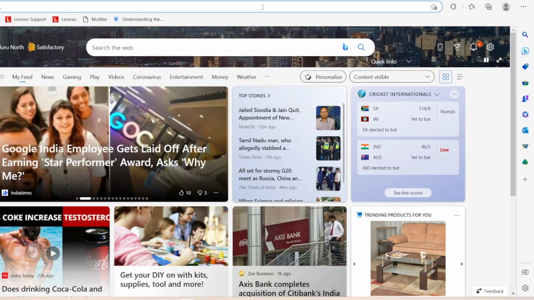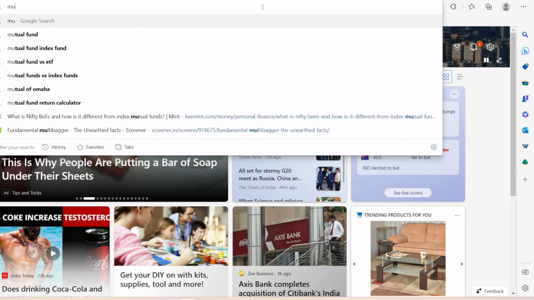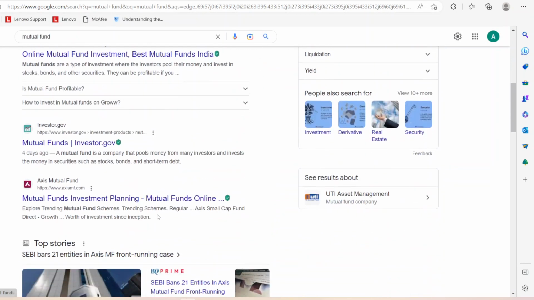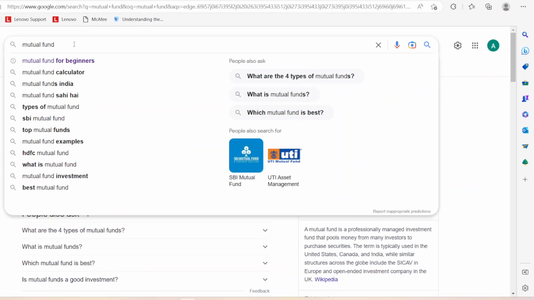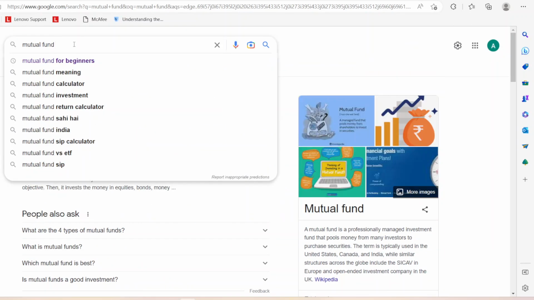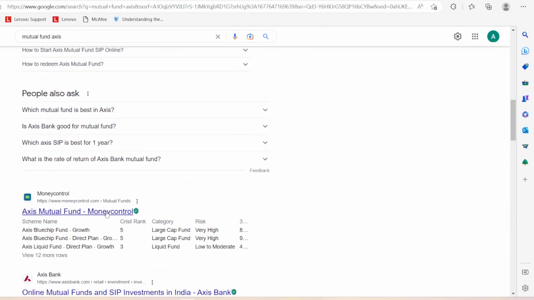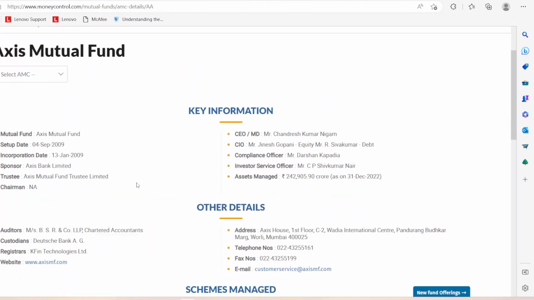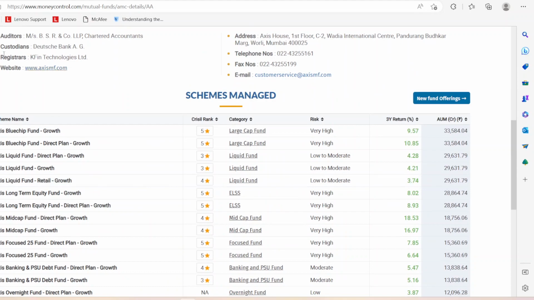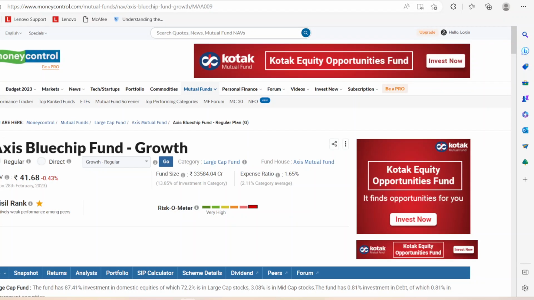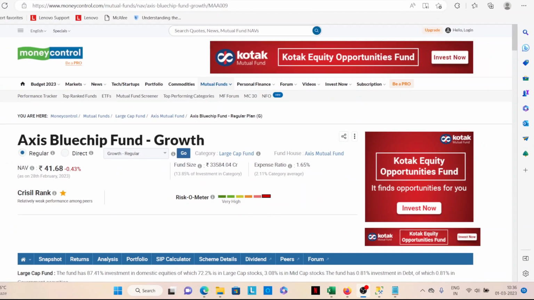So let's just search it. Search for any mutual fund, just search for it. That way you know what you're talking about. Maybe just search mutual fund, maybe Axis. Take a mutual fund. We're not here to select anything, but we'll pick just one fund so we understand what we're talking about. For example, take this one, Axis Blue Chip Fund, right? So this is a fund by Axis AMC Group.